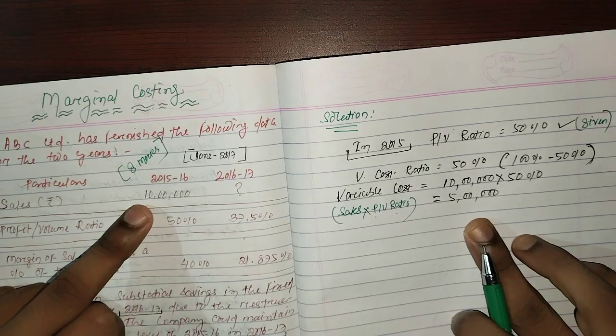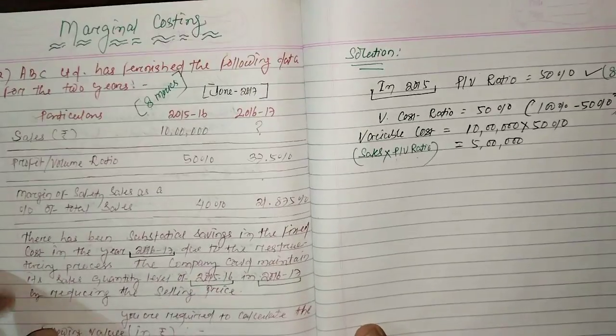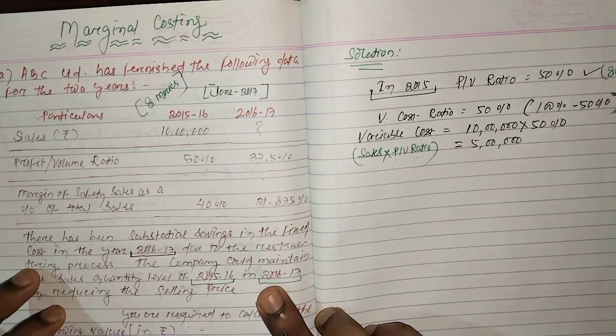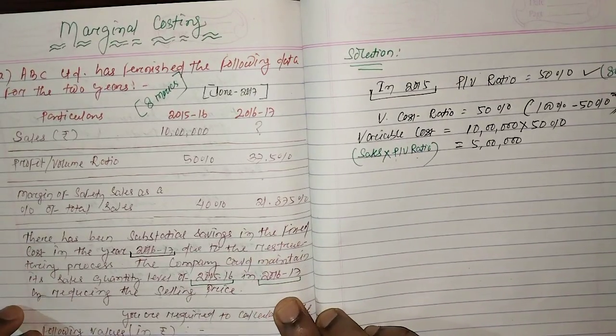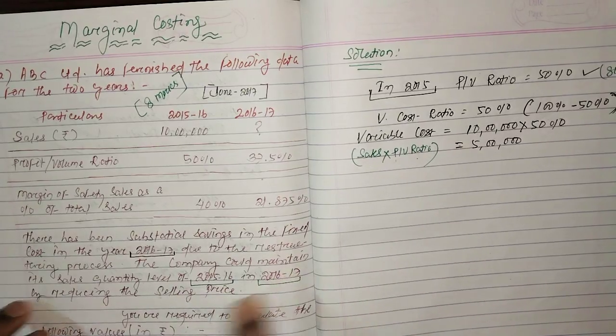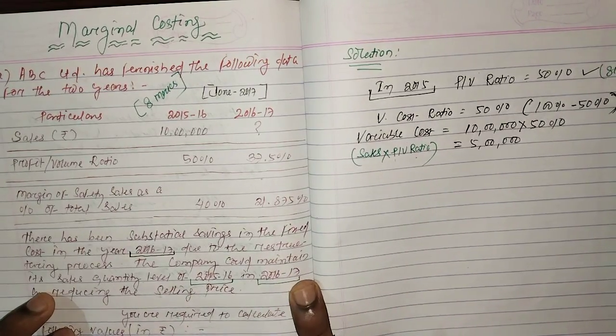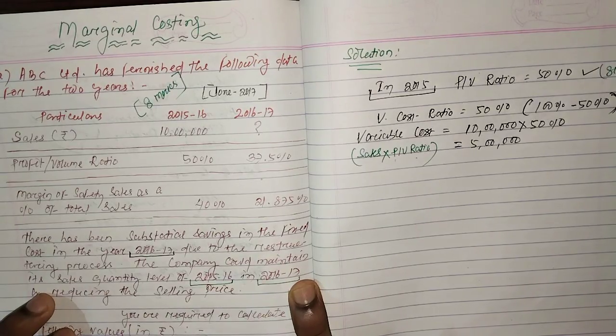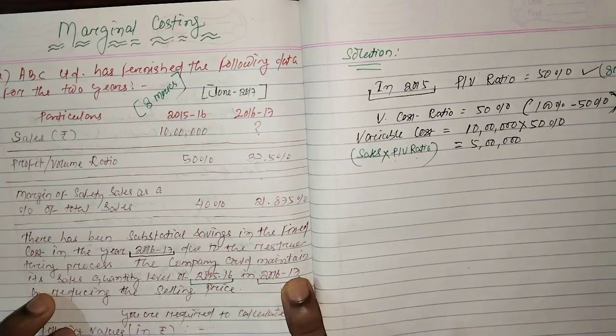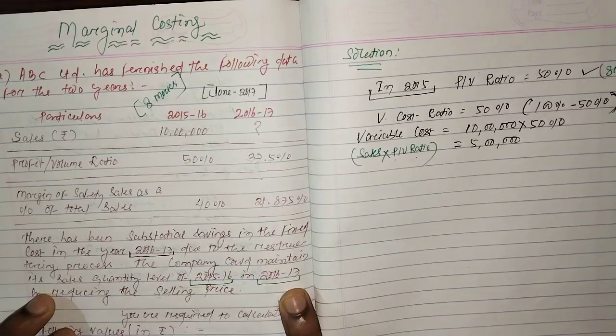Now we have to calculate sales value for 2016-17. Again, in the question it is given that sales quantity has not changed, means the company could maintain its sales quantity level of 2015-16 in 2016-17. मतलब जितना सेल्स क्वांटिटी है 2015 और 16 में वो मेंटेन रहेगा 2016 और 17 में.